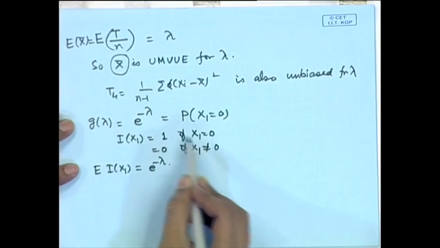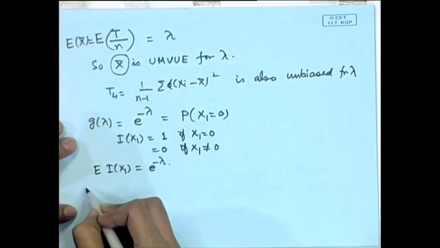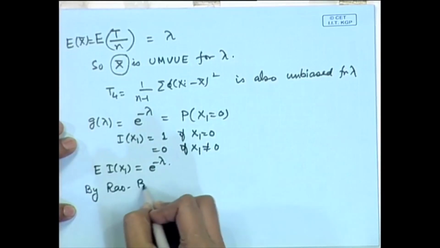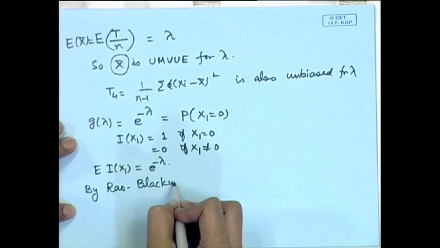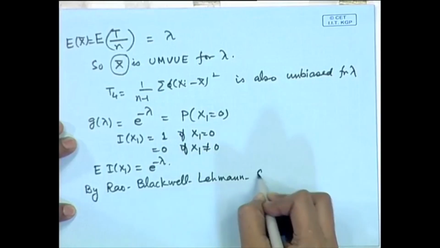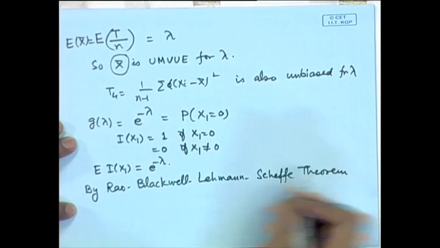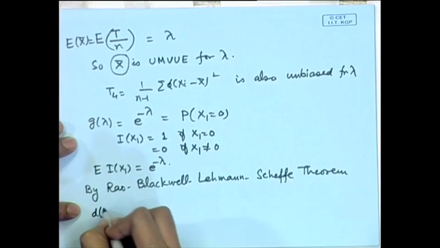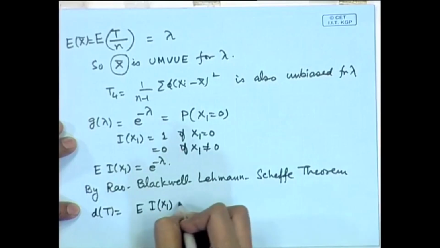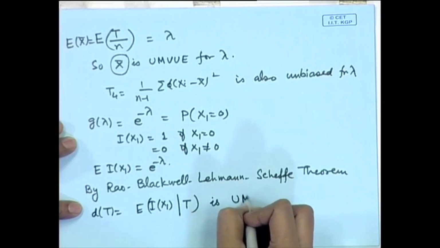Naturally, this is not dependent upon the complete sufficient statistic. So, by the Rao-Blackwell-Lehmann-Scheffé theorem, let me write it as d(T) is equal to expectation of I(X 1) given T, this is UMVUE.